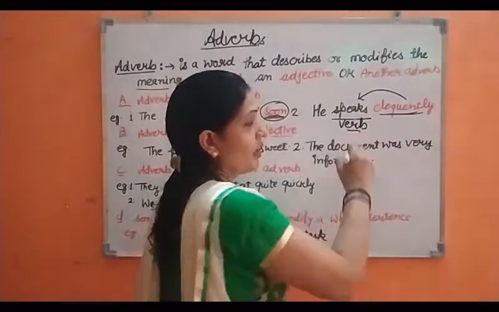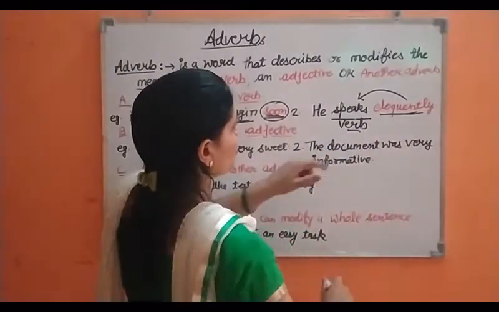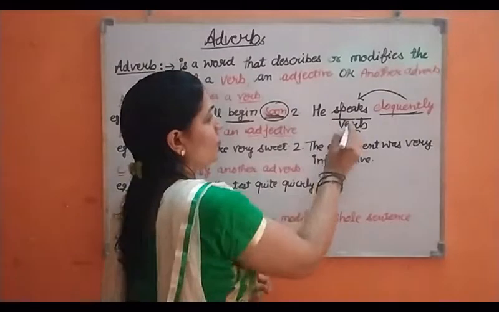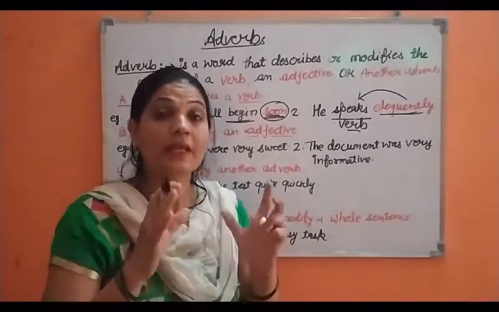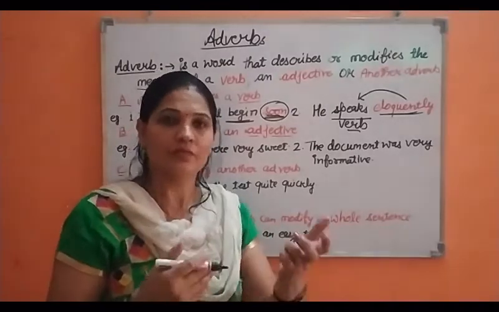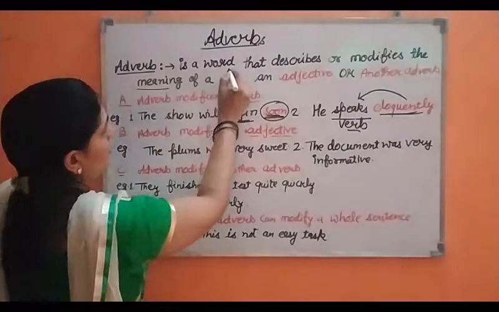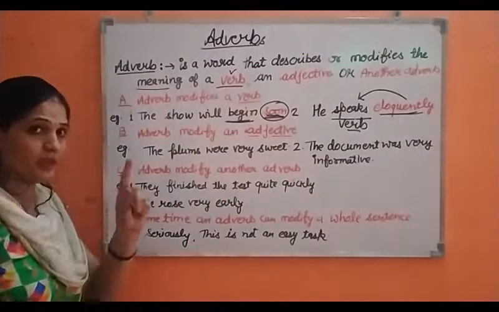Verb. Clear beta? So these two words, soon and eloquently, are modifying the word which we normally call a verb, an action word. What is a verb? An action word. Now we have done this one, that the adverb describes or modifies the meaning of a verb. This has been done here.